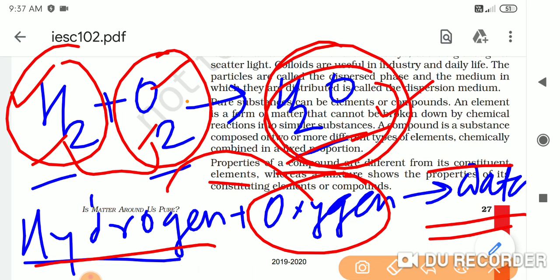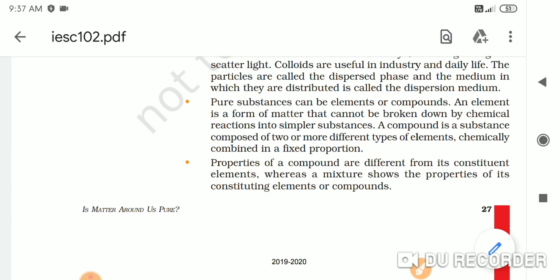Neither does it support the burning, but on the other hand it extinguishes the fire. Means property is completely changed when the combination takes place, or chemical combination होने के बाद the property of individual substance completely changed. So that's what is mentioned here. See, the properties of the compound are different from its constituent elements.